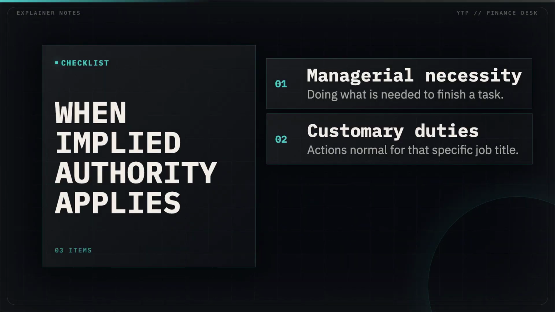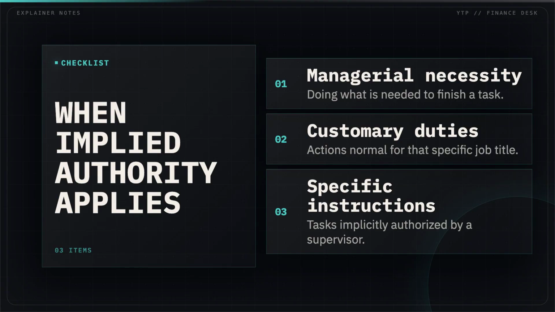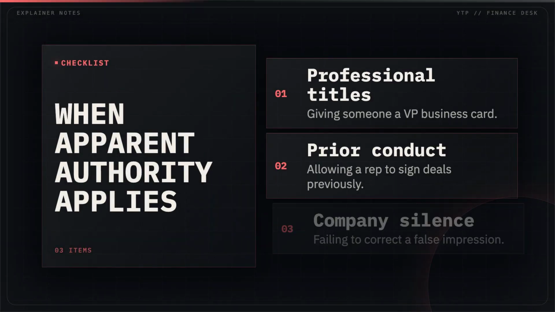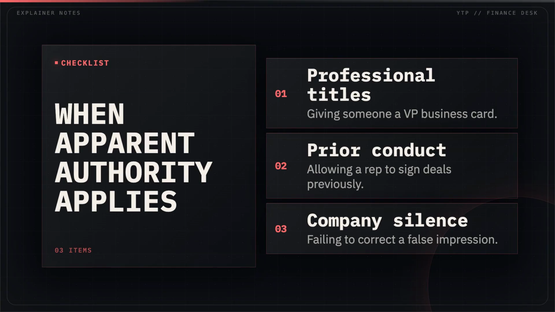Implied authority is usually straightforward. If you are hired to manage a store, you have the implied authority to order inventory and pay staff. Apparent authority arises when the company allows a situation where a third party reasonably believes an employee has the power